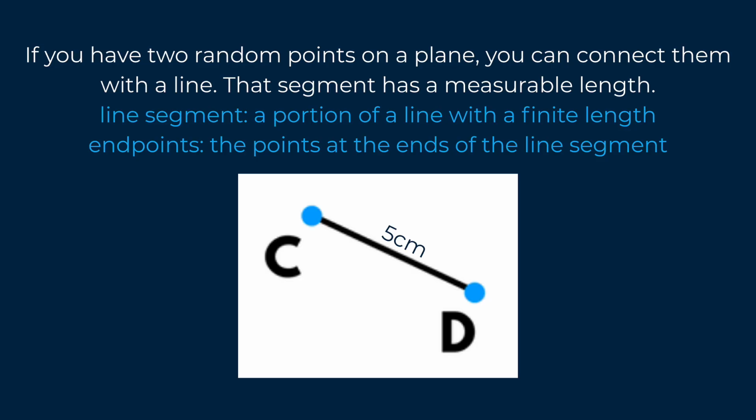So all of the blue text that you see on the screen, also in the past slide, where you had the points, lines, and planes, those were definitions. Point, line, and plane are definitions for this topic, as with the other definitions that we'll go through here. Line segments, they are a portion of a line with a finite length. So line segment CD is a portion of a line, and it has a finite length of 5 centimeters, as we can see. And the endpoints are just the points at the ends of the line segment. So line segment CD's endpoints are point C and point D.